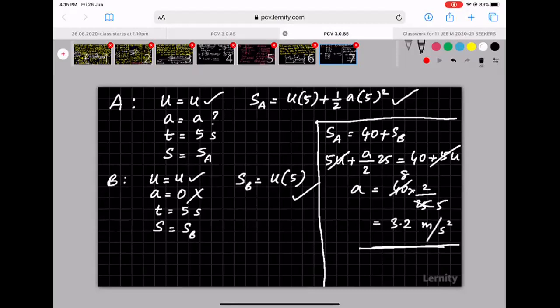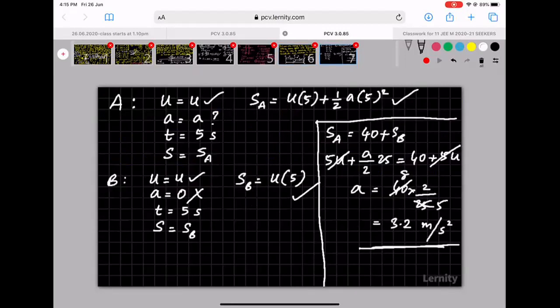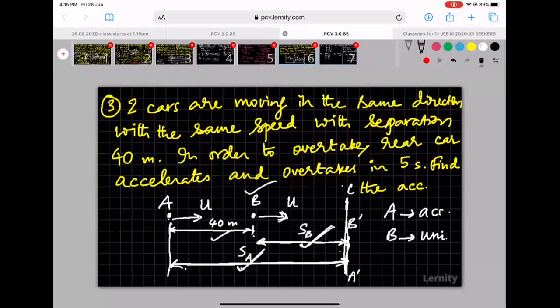A similar question was asked in one of the previous year exams. Very simple question now, if you think about it. Why am I saying this is simple? Because look at the only equations that are used. S is equal to UT plus half AT square and S is equal to UT. That's all the equations that are used. There might be some tricky thing. The tricky thing in this question is basically to say SA is equal to SB plus 40. That's the only thing you have to identify.